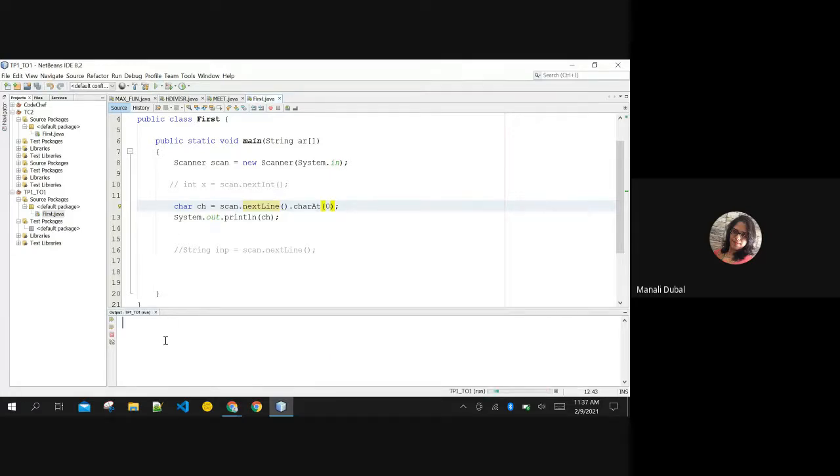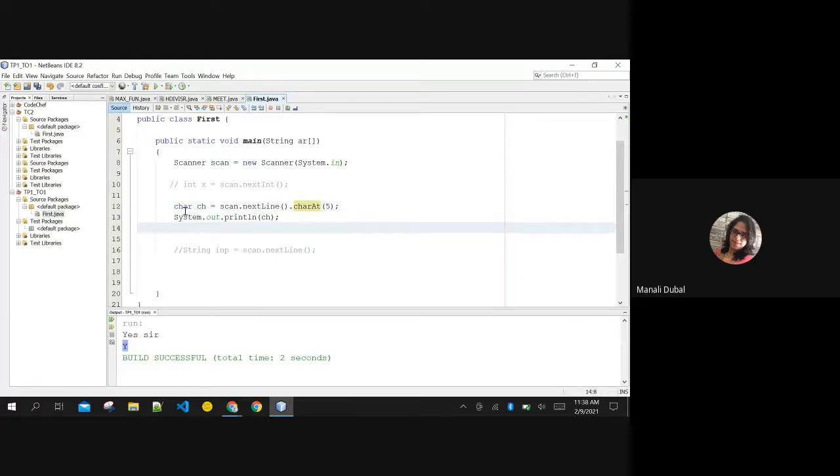Say for example, you are entering the string "yes sir" and you want y out of it, then you can extract it by using charAt(0). nextLine or next doesn't matter. If I mention here charAt(5), then whatever is the 6th character will be extracted from here, okay? It depends how you want to extract characters from a string like this. So whatever is the input here, I am not saving it in a variable.